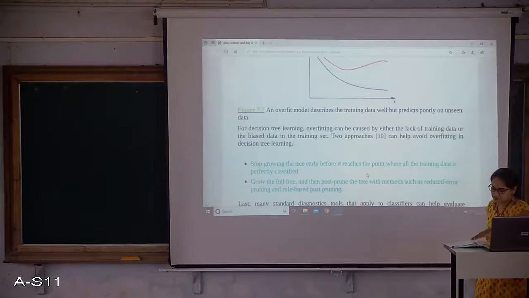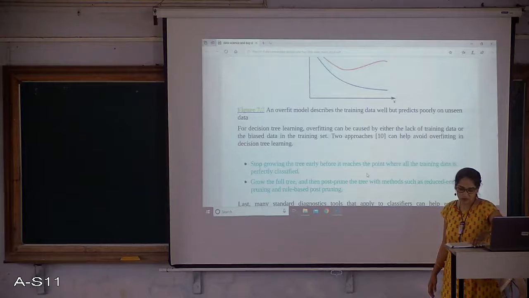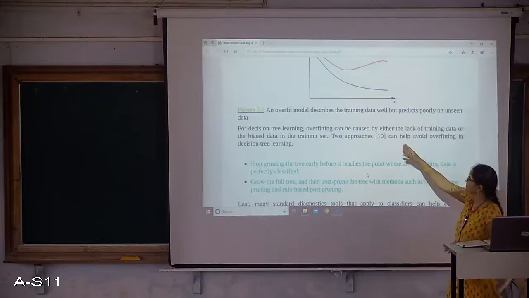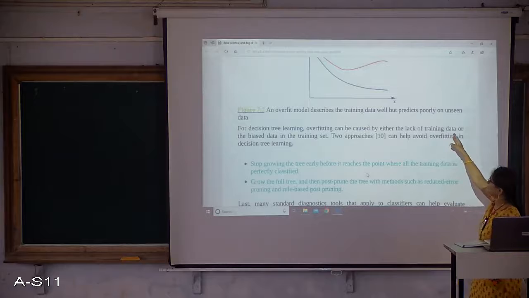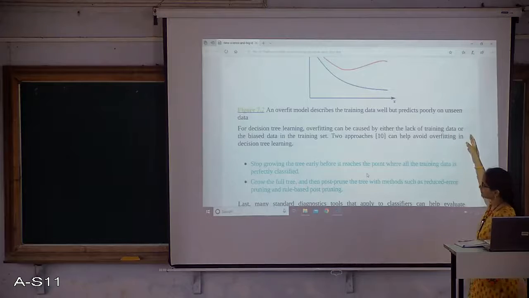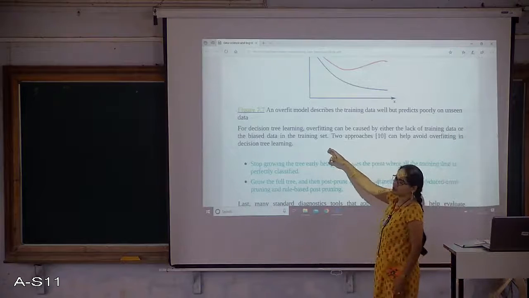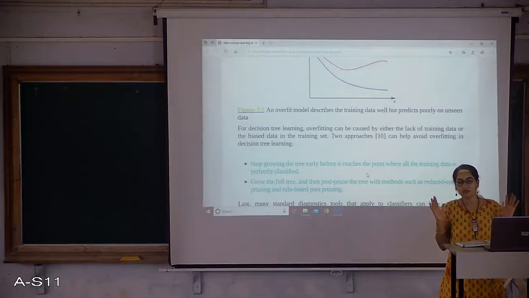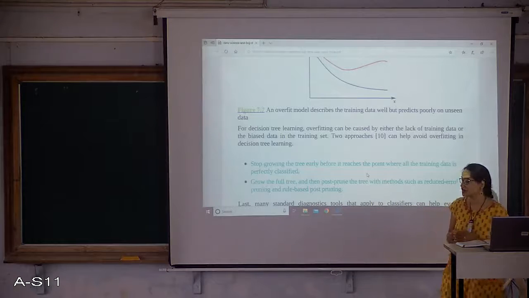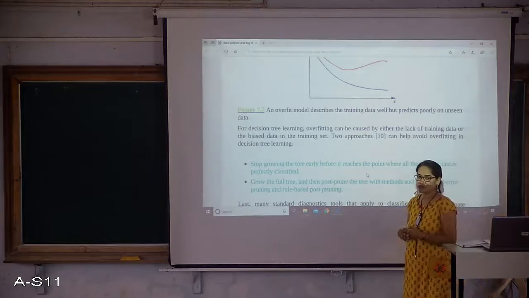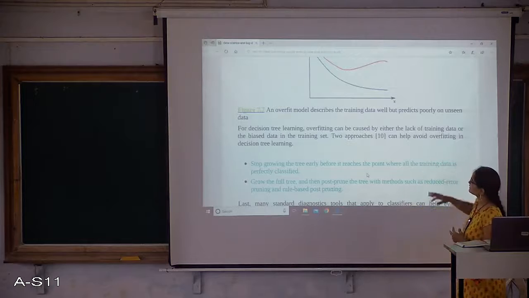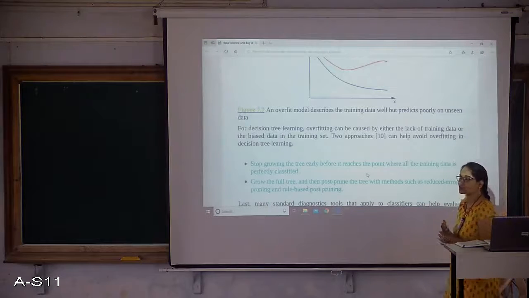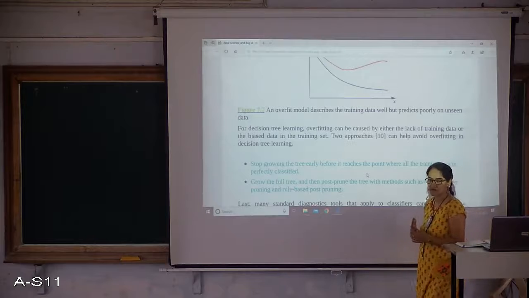Now, for what reason may this overfitting occur? The reason behind this is a lack of training data or biased data in the training set. That means I may not have a proper set or relevant data to train my decision tree, or there may be data which is not important or not related to decision making or not significant.